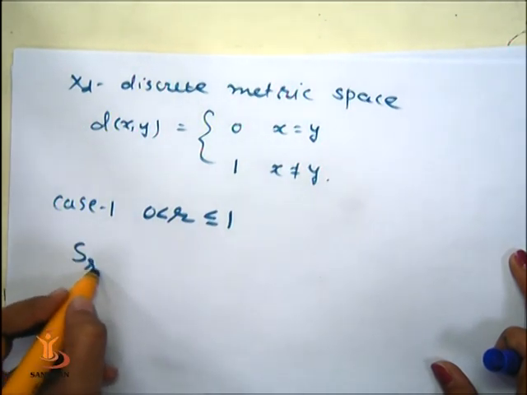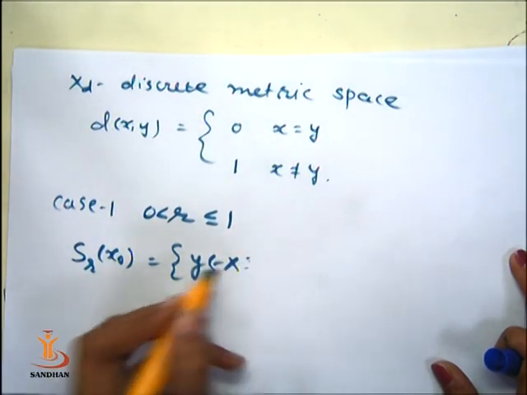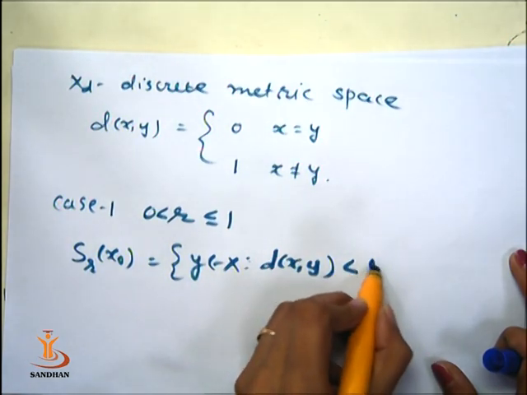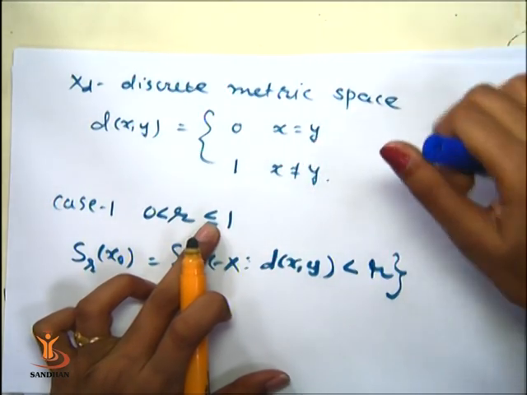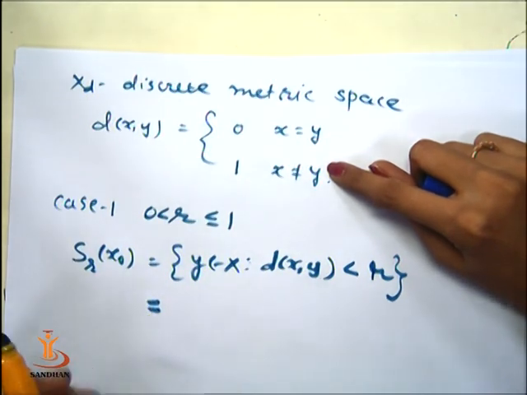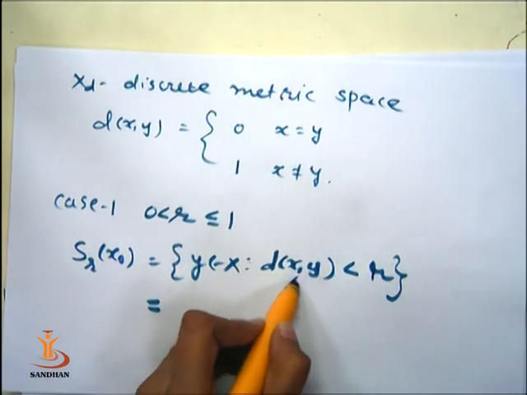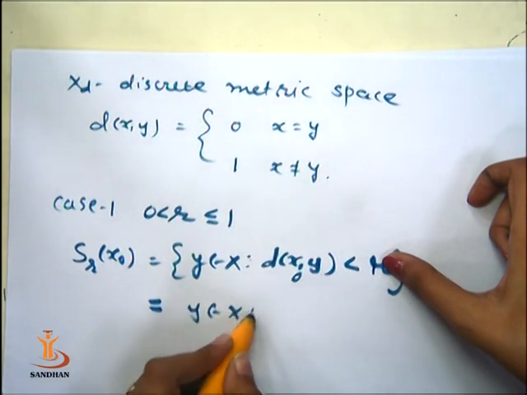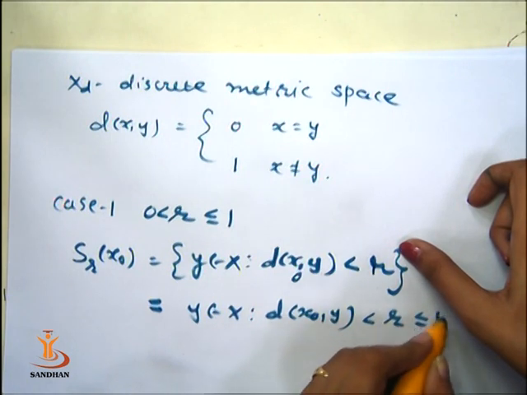So what is S_r(x0)? From the definition, it is the set of all y in X such that d(x, y) is less than r. Now r is less than or equal to 1. So you can see that whenever it is less than or equal to 1, then it is only the singleton {x0}, because y in X such that d(x0, y) is less than r is less than or equal to 1.